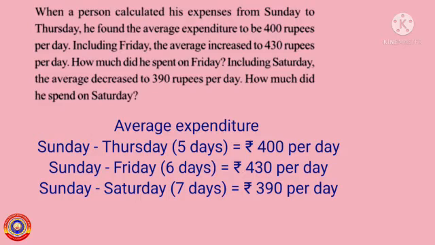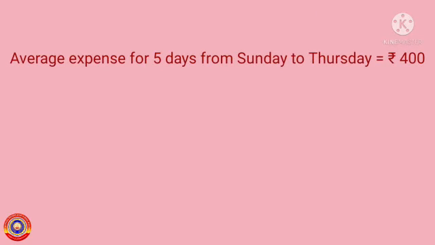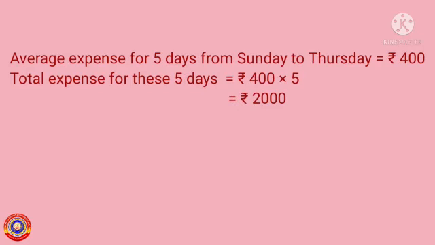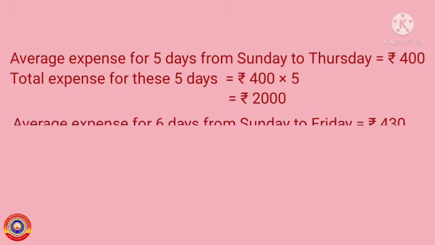Let's do it. The average expense for 5 days from Sunday to Thursday is equal to 400 rupees. Therefore, total expense for these 5 days is equal to 400 multiplied by 5, that is equal to 2000 rupees. Next, average expense for the 6 days from Sunday to Friday is equal to 430 rupees.